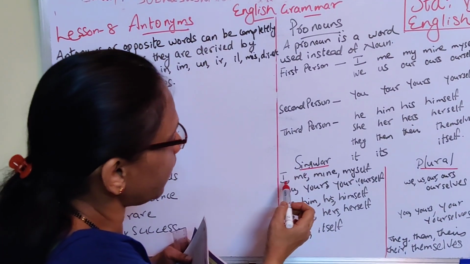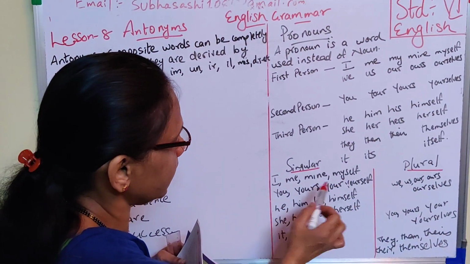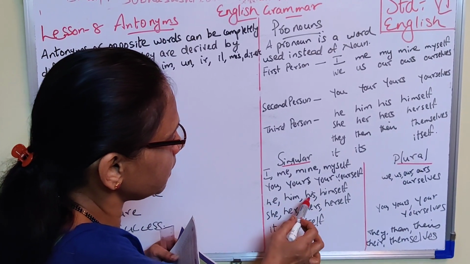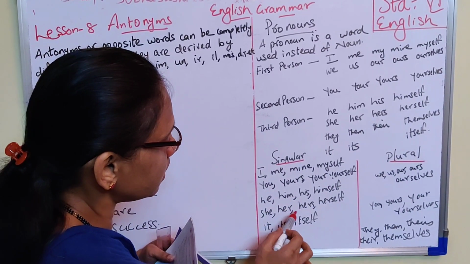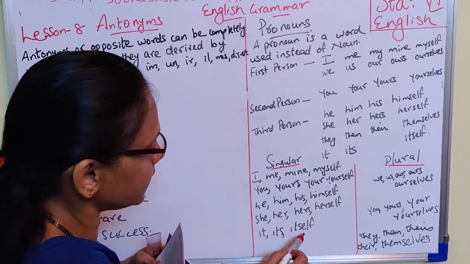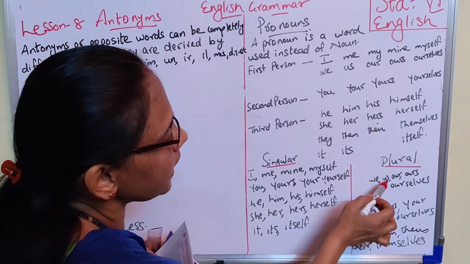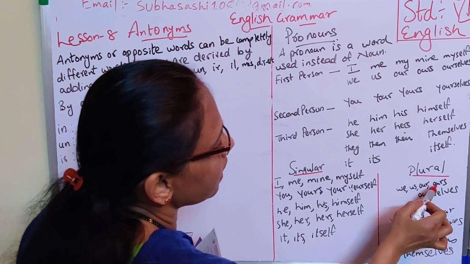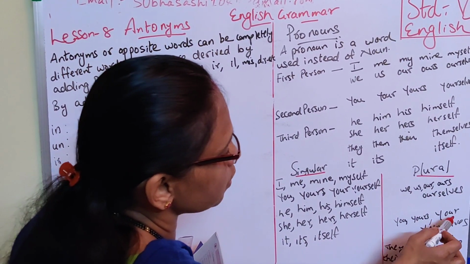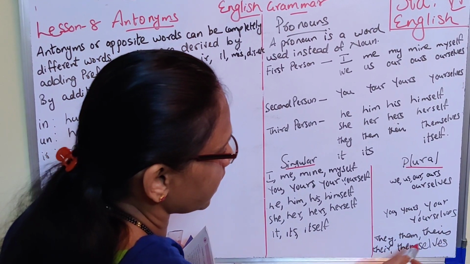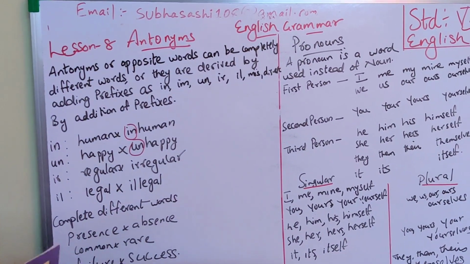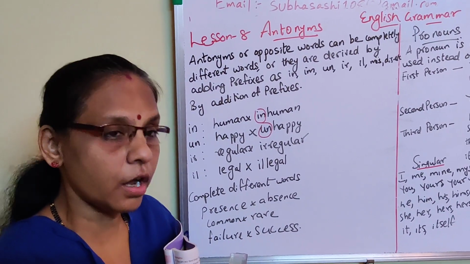Understood? Now singular: I, me, mine, myself. You, yours, your, yourself. He, him, his, himself. She, her, hers, herself. It, its, itself. Plural: we, us, our, ourselves. You, yours, yourselves. They, them, theirs, their, themselves. So this is singular and plural. So understood what is antonym and what is a pronoun?